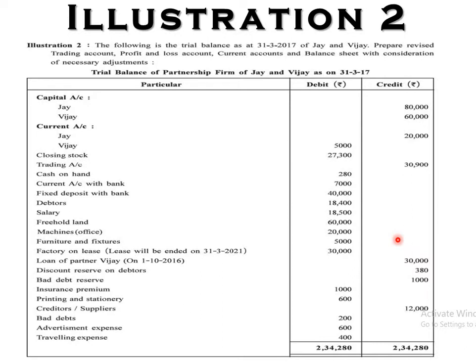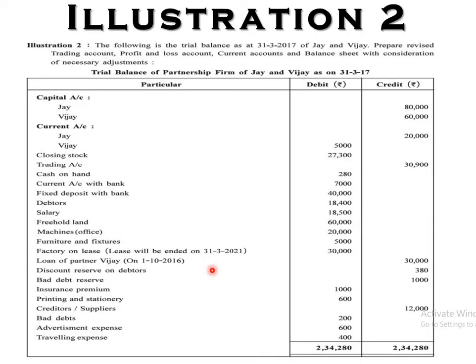Loan of partner Vijay on 1st October 2016. As per our discussion in chapter 1, if a loan is given by a partner, there will be interest at 6%. So we have to calculate that interest for 6 months. Here it is a hidden adjustment. So two hidden adjustments are there. Discount reserve on debtors is a new adjustment. It will be deducted from debtors. If an adjustment for bad debts reserve is there, we look after it in the adjustment. If the adjustment is not there, then it goes directly to the profit and loss.